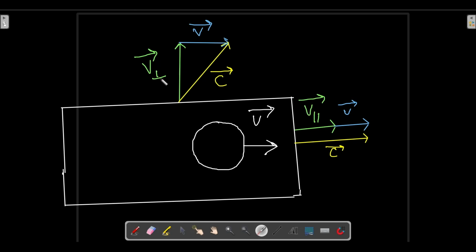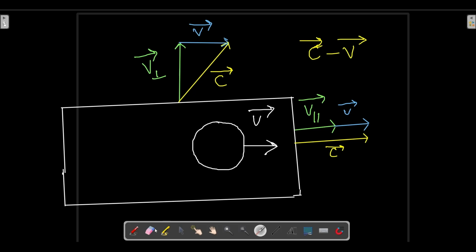And what is this green vector? It is the velocity of light with respect to earth: the velocity of light beam in perpendicular direction with respect to earth, and the velocity of light beam in parallel direction with respect to earth. So this signal has been sent in perpendicular direction, this signal has been sent in parallel direction. C vector minus V vector is the common formula for finding the green vector, that is the velocity of light with respect to earth. The common formula is C vector minus V vector, that is the yellow vector minus blue vector.